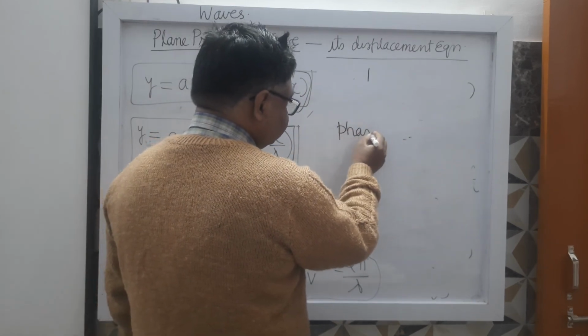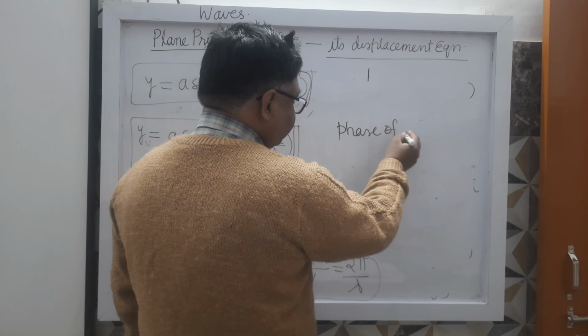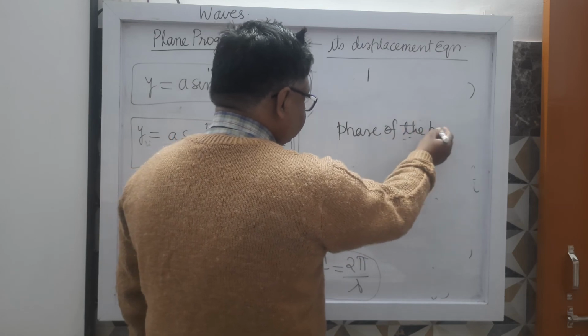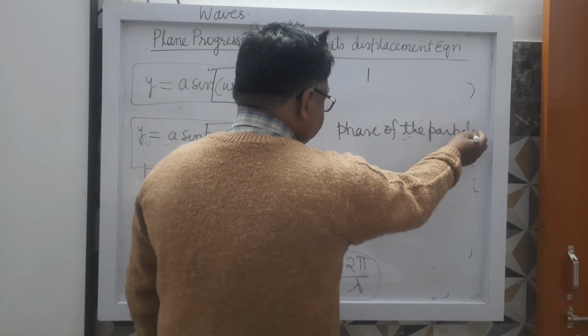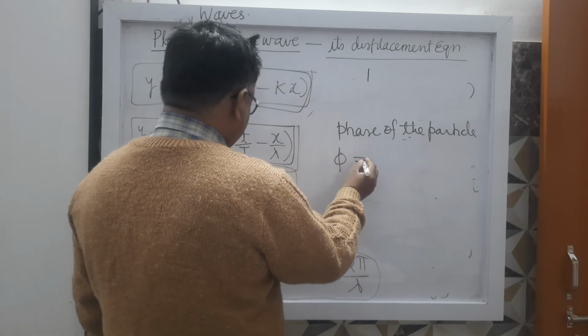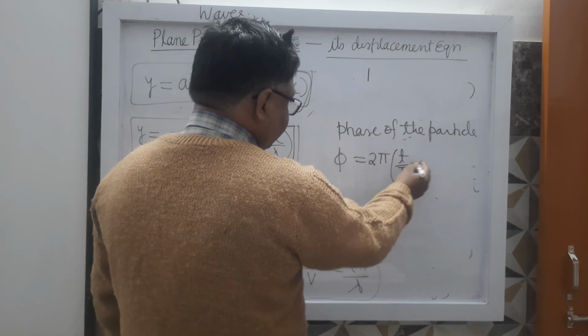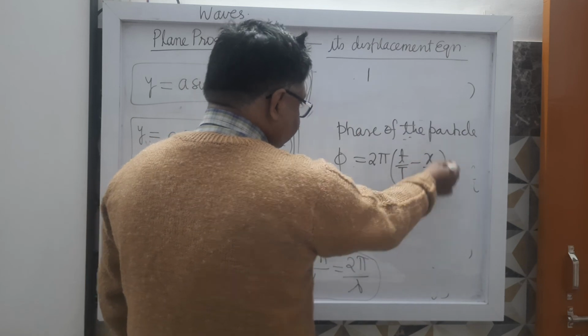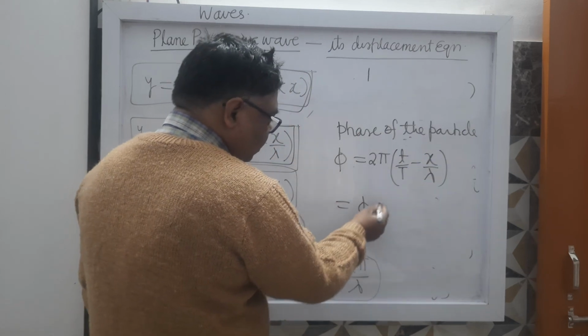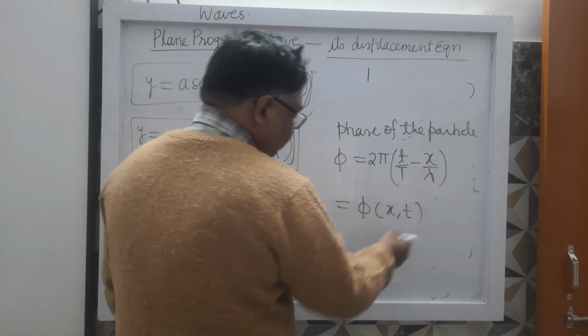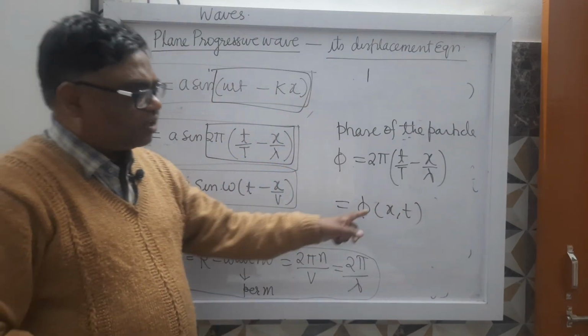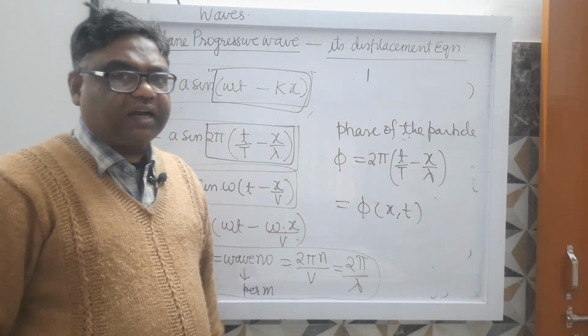Phase of the particle: phi equals 2 pi (t by T minus x by lambda). We can write it as phi(x, t), the phase of the particle situated at this position at time t.